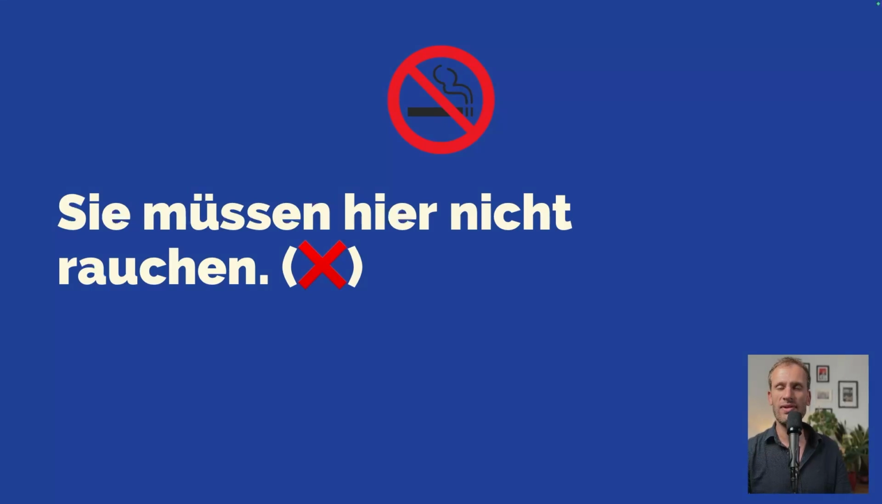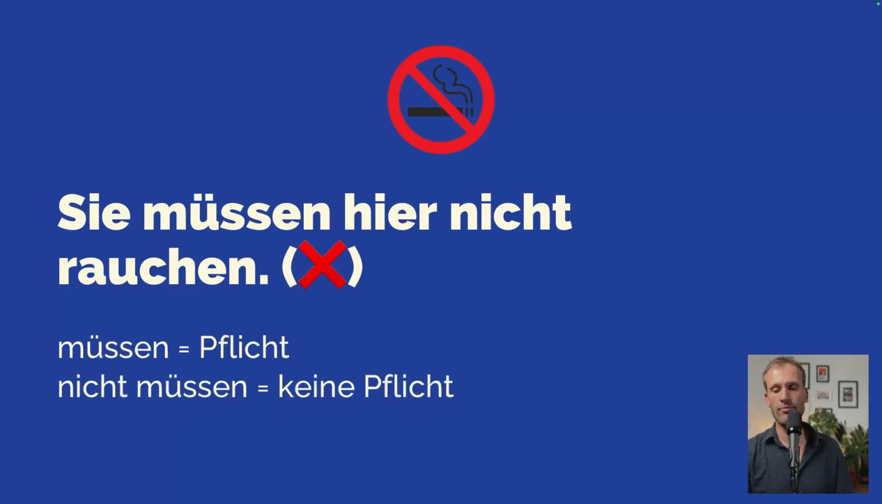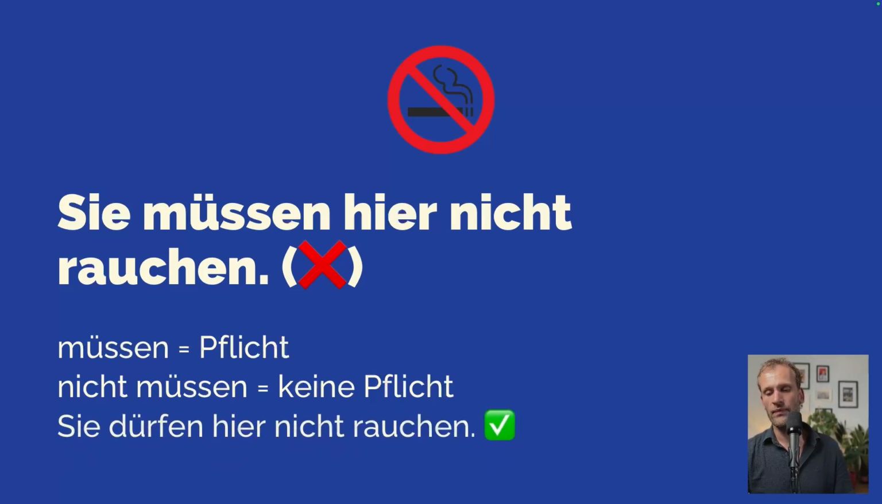So here German is quite, well, logical, I would like to say, because müssen implies that there is a Pflicht. And Pflicht is obligation. So with müssen, there is some kind of obligation. Someone forces you to do something. So with nicht müssen, it means that there is no obligation. Kind of makes sense, at least to me as a native speaker. Müssen, obligation. Nicht müssen, there's no obligation. So it kind of means you don't have to smoke here. No one forces you, but that doesn't make sense.